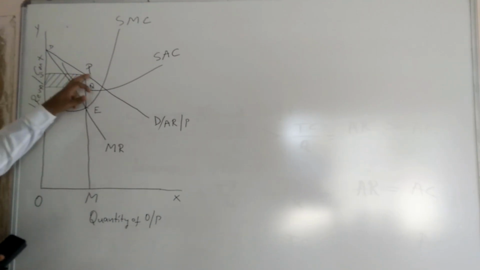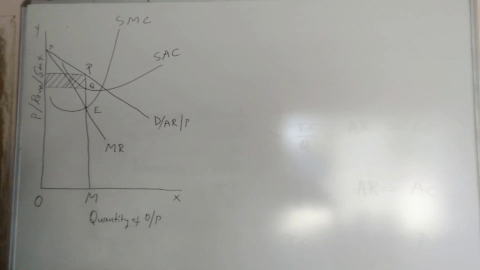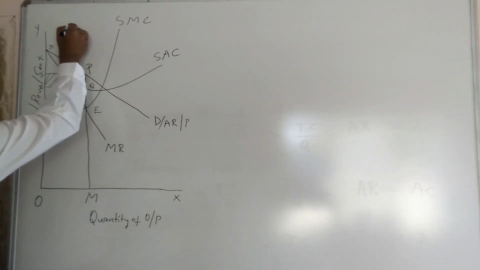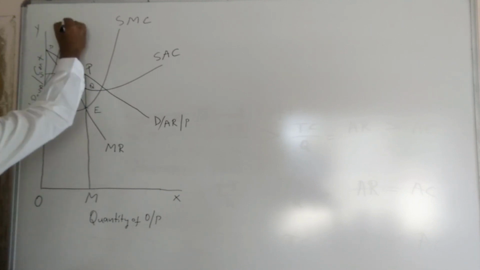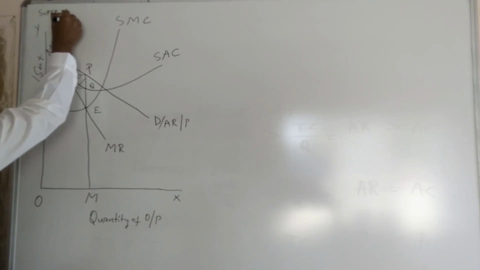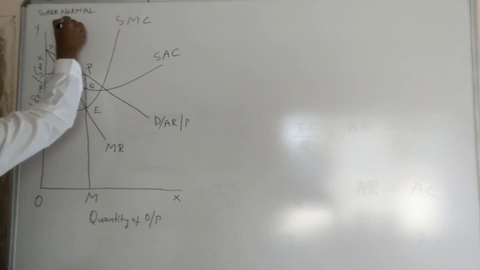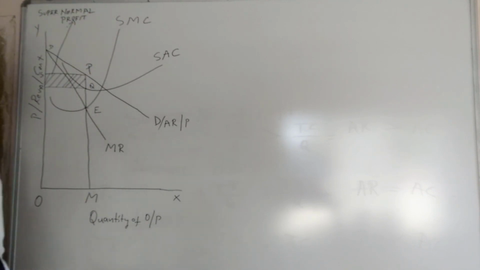This shaded area shows the supernormal profit earned by the monopolist.